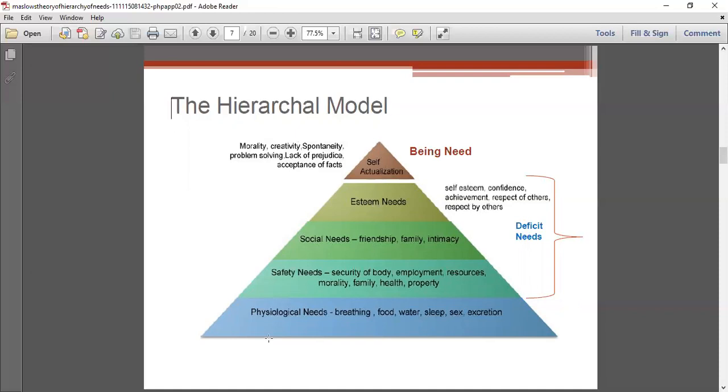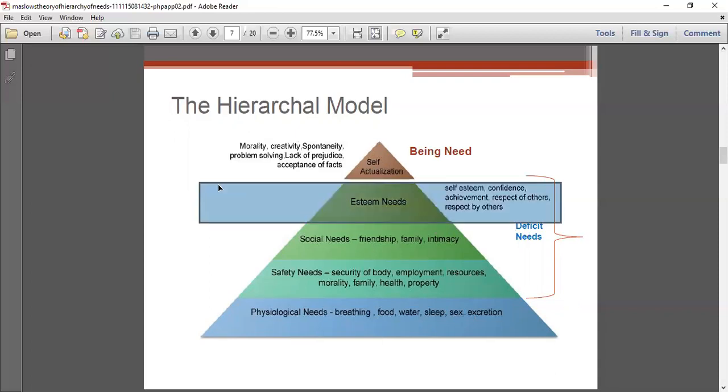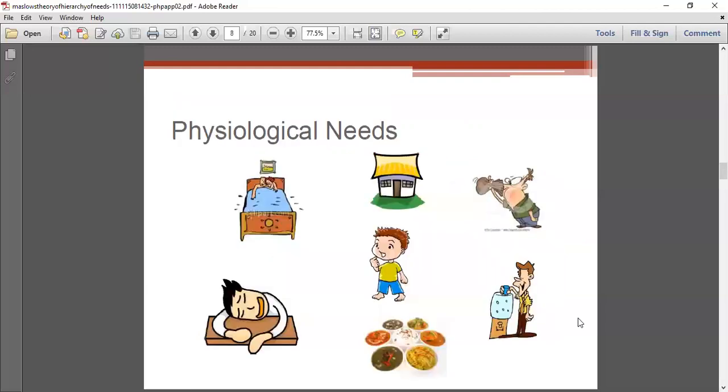So this is Maslow's hierarchy of needs, or Maslow's theory of need. It has a hierarchical model with five levels: physiological needs, safety needs, social needs, esteem needs, and self-actualization needs.